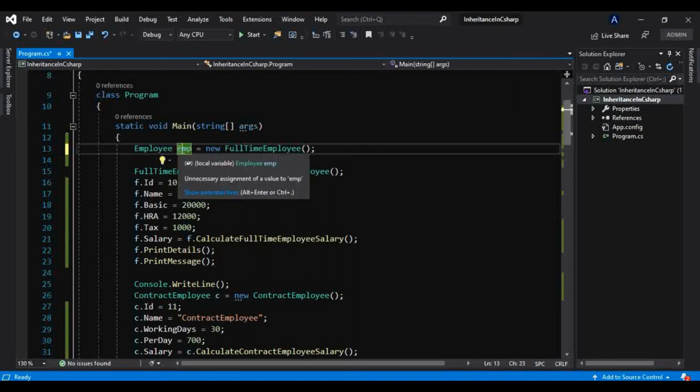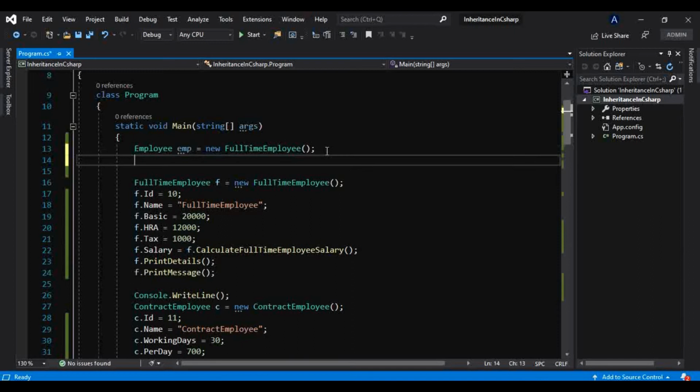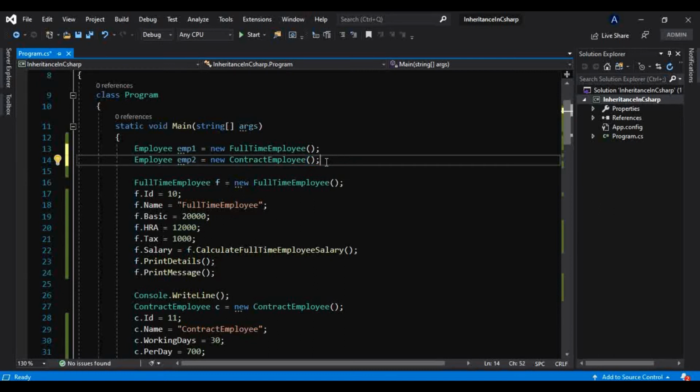This is a variable of the abstract class type which is holding the reference of the derived type, that is, this full-time employee. Similarly I can do this as well: emp1 and here emp2 is a new contract employee. So we are creating derived type objects through an abstract base class reference variable, and this is nothing but abstraction.